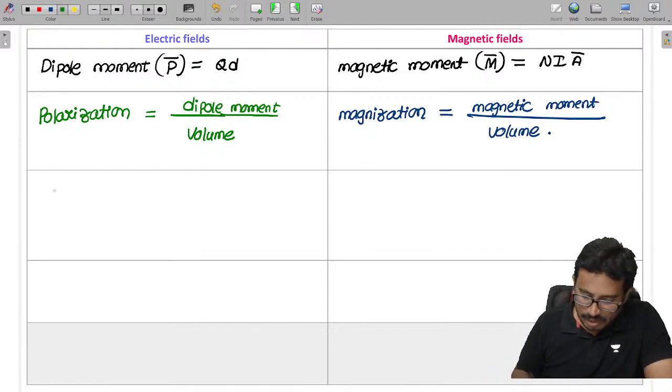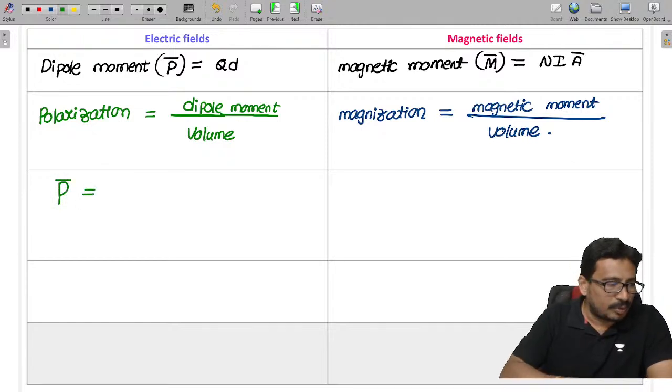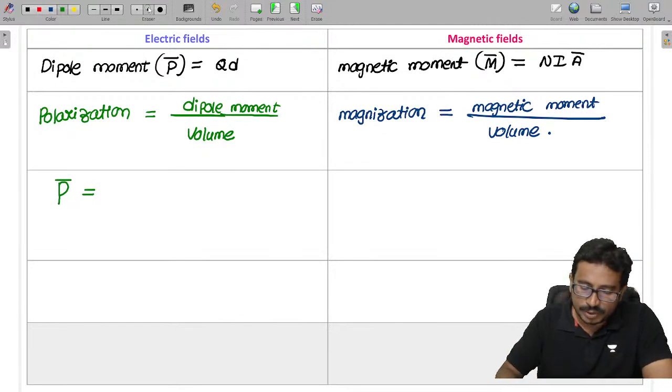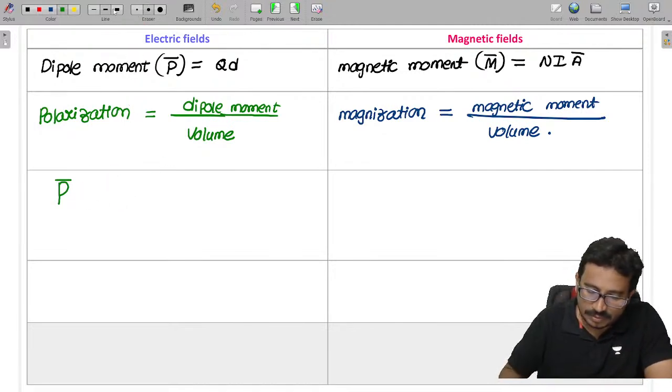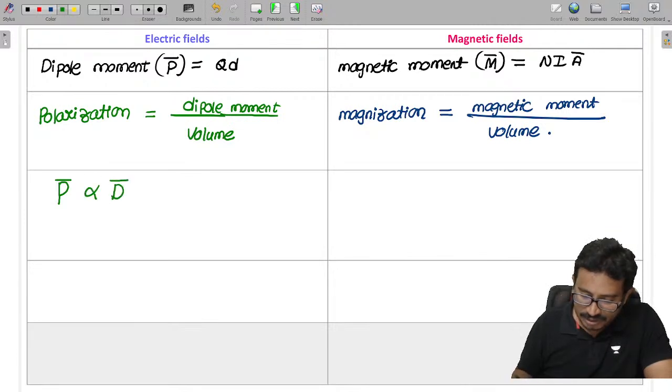Next, in general, the polarization of a dielectric material is proportional to the electric flux density.